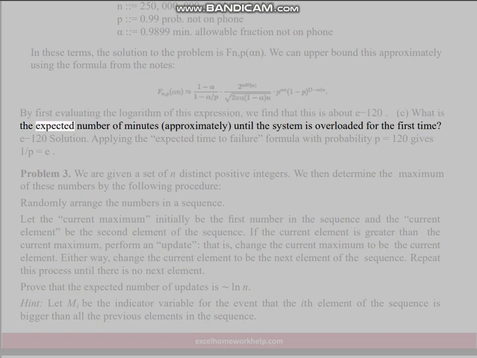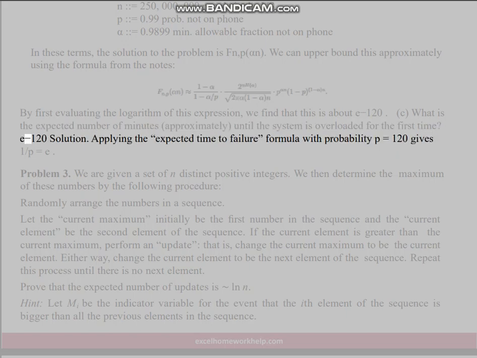C. What is the expected number of minutes, approximately, until the system is overloaded for the first time? Solution: applying the expected time to failure formula with probability p equals e^-120 gives 1/p equals e^120.